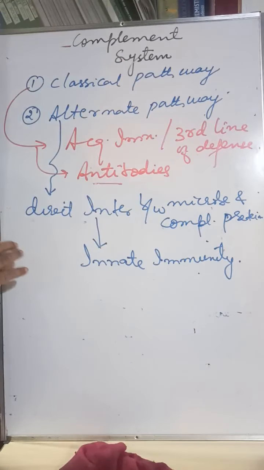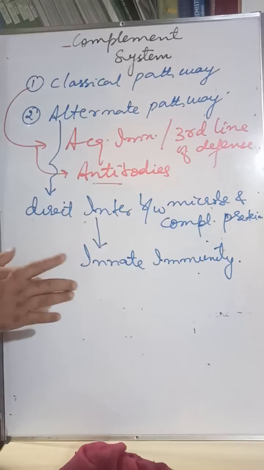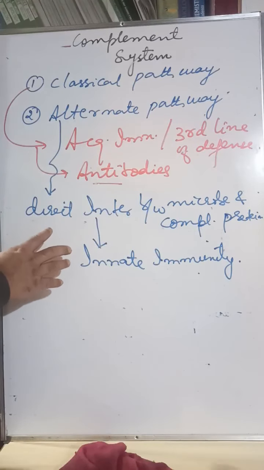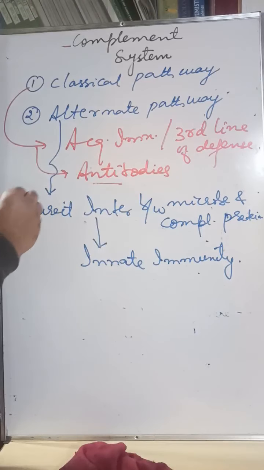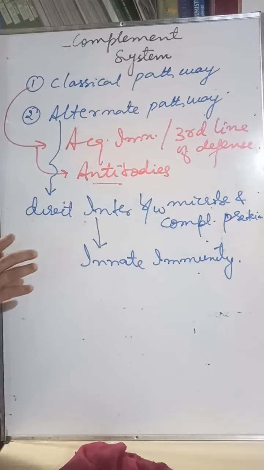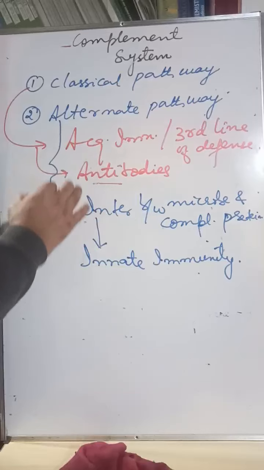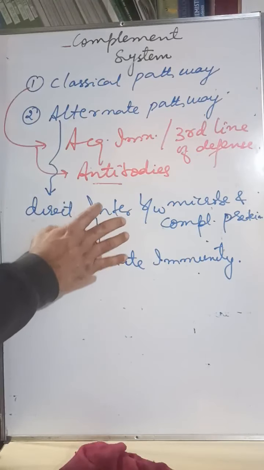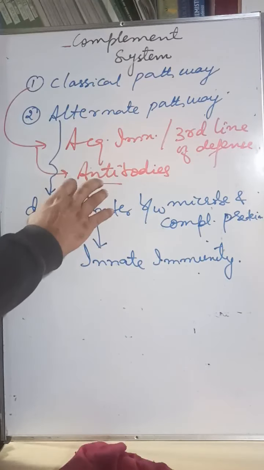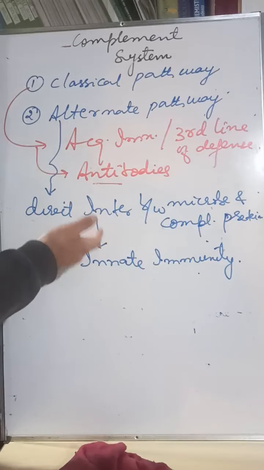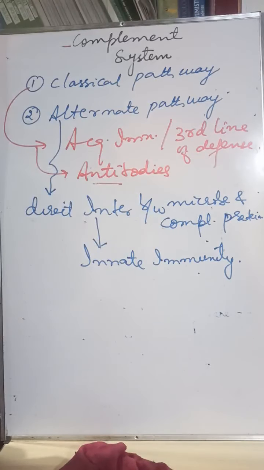So now we have understood the complement system. It is a set of more than 20 proteins present in the blood or plasma. They are plasma proteins, already present there, hence we can call them constitutive proteins. You simply designate them as C1, C2, C3, C4. There is a numerical sequence, and they are interdependent, meaning activation of one leads to activation of another complement protein.